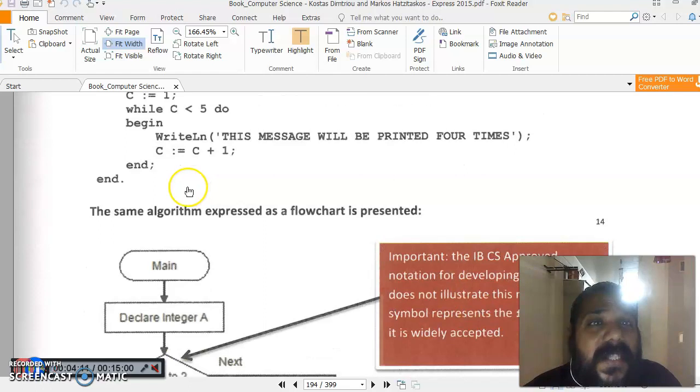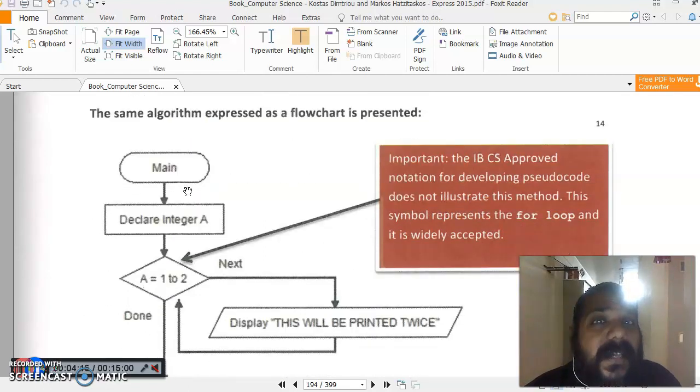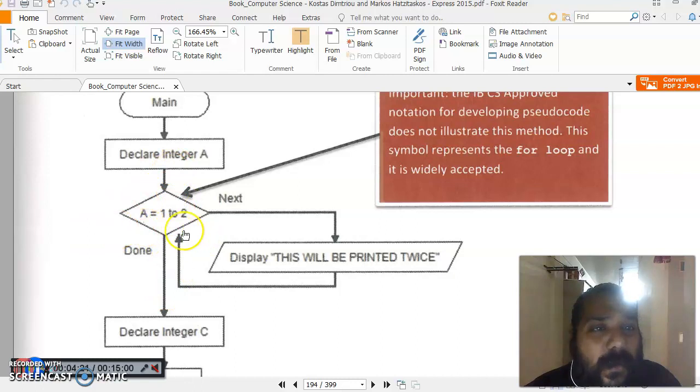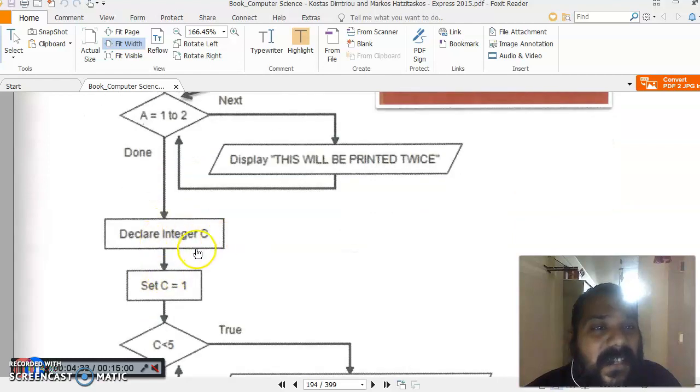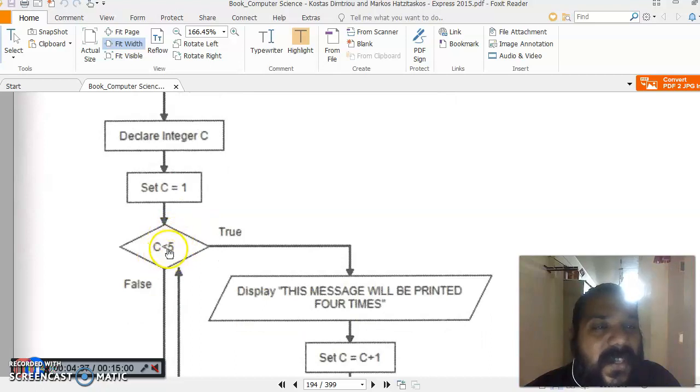Now how can this particular code be written as a flowchart? It starts with start, then declare integer A. You use the rhombus for this purpose, A from 1 to 2, and next display this number, then 1 becomes 2, and again it will display. After that, when the values are set, they declare C, say C is equal to 1. Again they check the condition: is C less than 5 true?